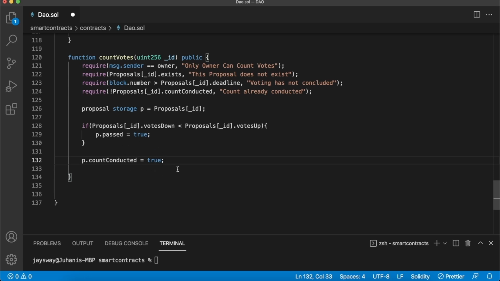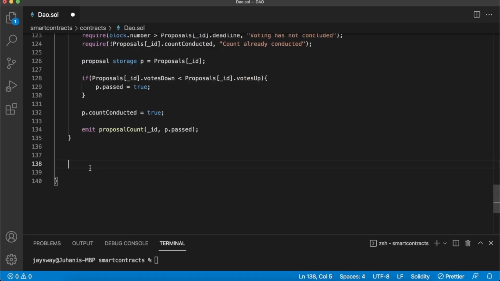And then again, to be able to listen to this on Moralis, we emit our event, which is simply our proposal count, which is the ID of the proposal we're counting and whether it passed or not. That was very simple. And now let's create our last function to add valid tokens if we so desire.